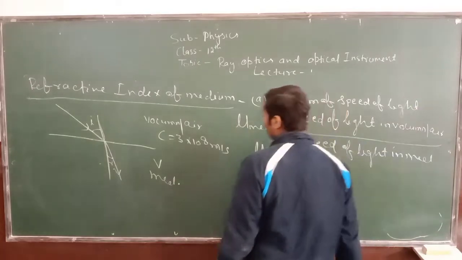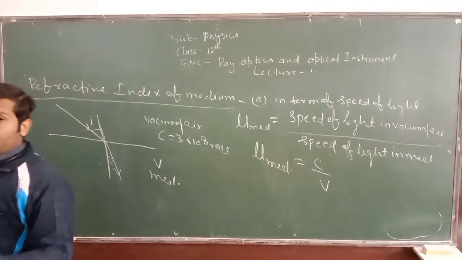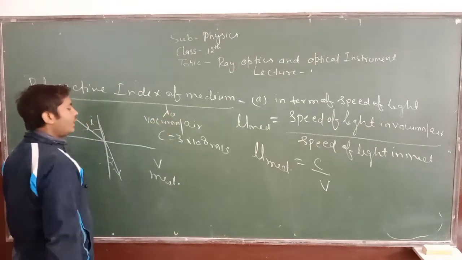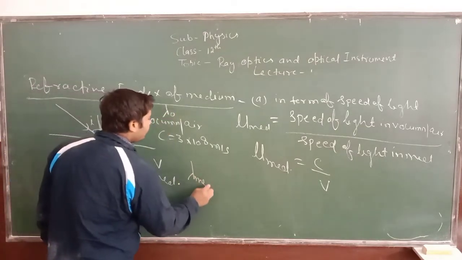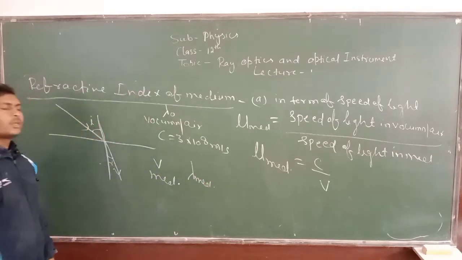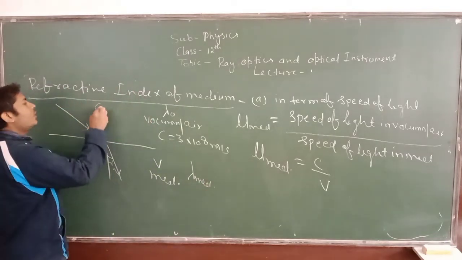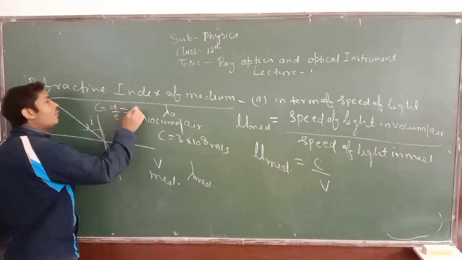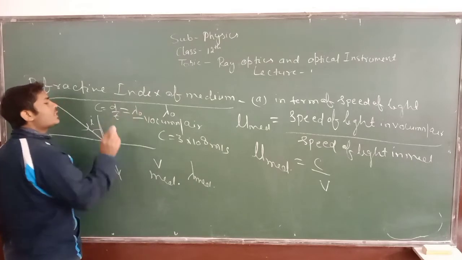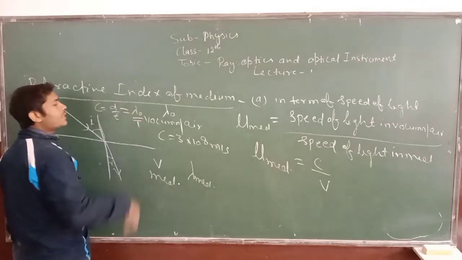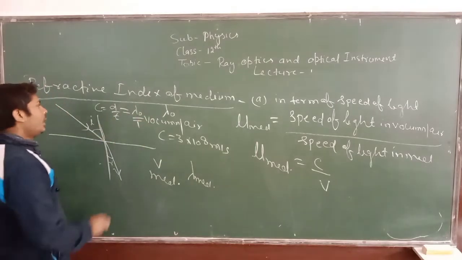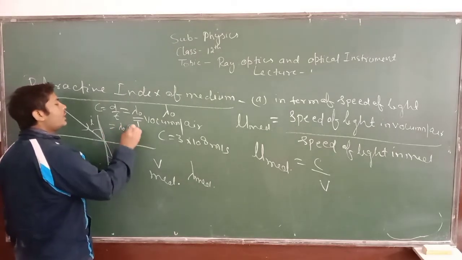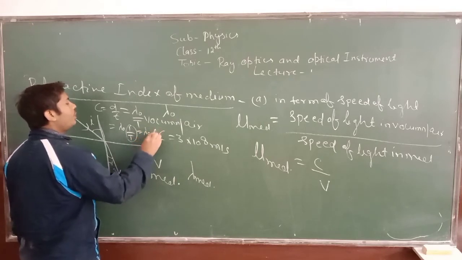Now let us suppose the wavelength of light in vacuum is lambda naught, and the wavelength of light in the medium is lambda medium. So we know that speed is equal to distance upon time. Here we put the wavelength lambda naught, which is the wavelength in vacuum, and time, the capital T, time period. And we know that 1 upon T is frequency, so it will be equal to lambda naught into f.